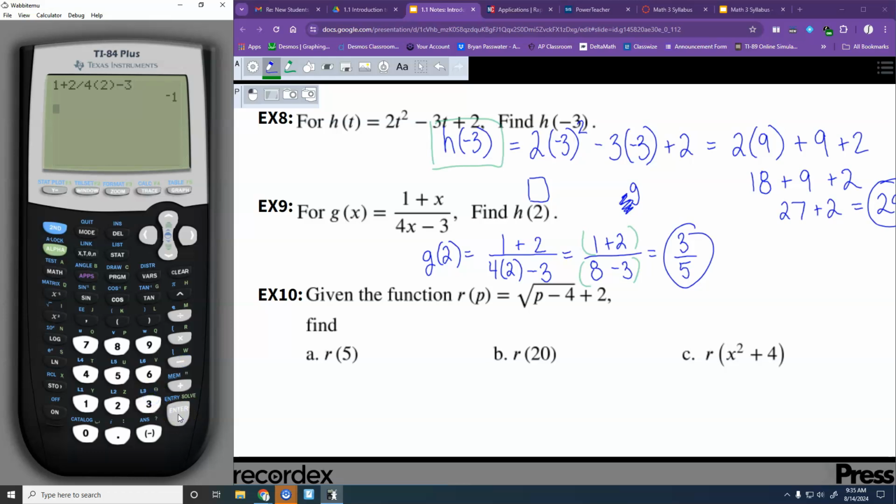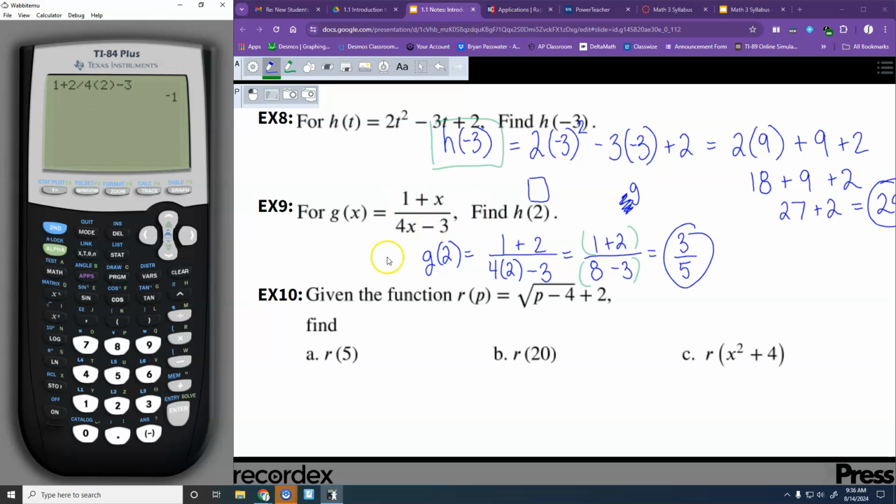That's not the right answer. What did I do wrong when I typed that into the calculator? Yeah, it's got to be like in a fraction, and the calculator can't do it as a fraction unless you put parentheses around the top and parentheses around the bottom.